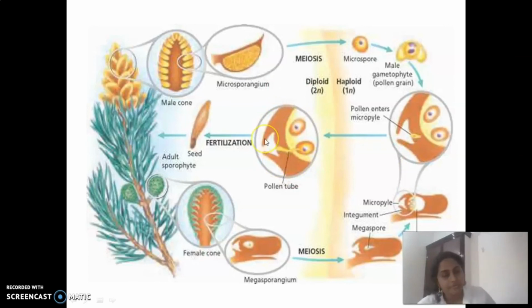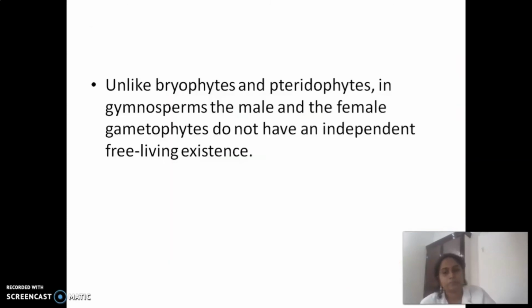After fertilization, seeds will be produced, and from that seed, new plants will emerge. Okay, the chart is clear.